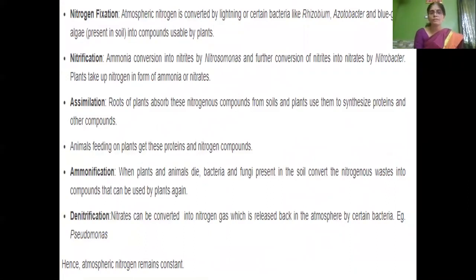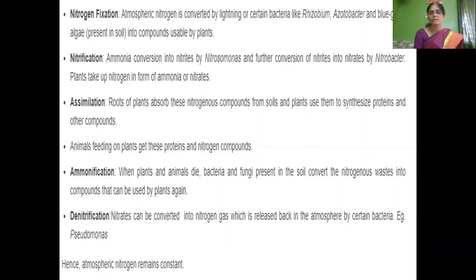As a recap, nitrogen fixation: atmospheric nitrogen is converted by lightning or by certain bacteria like rhizobium, acetobacter or cyanobacteria, or blue-green algae, which are present in the soil, into nitrogenous compounds. And then the conversion of these compounds into nitrites and nitrates, this process we call nitrification.